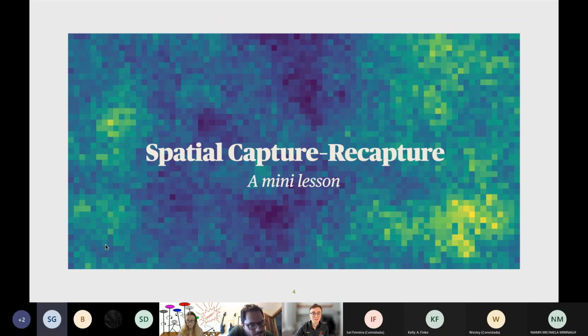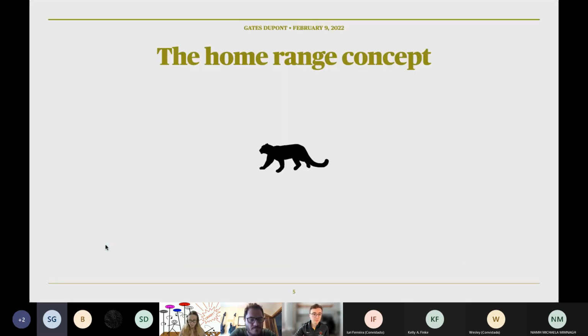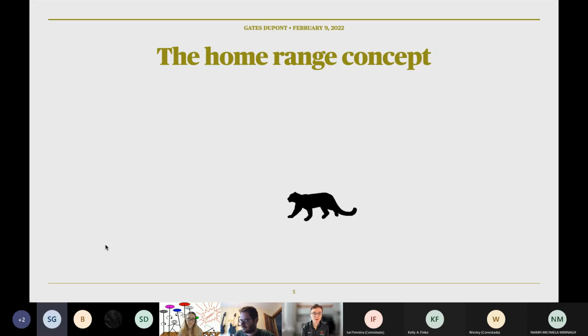I'm going to start off with a little mini lesson on spatial capture-recapture, for those of you who might not be familiar. Let's say we want to sample a snow leopard population to estimate snow leopard density. Snow leopards are a good candidate for SCR because they're individually identifiable, because they have spots all over them that we can identify uniquely. Individuals have home ranges, which is the local area they use to find food or reproduce, and you can think of this as related to territory. You can see this animal moving around there like that.